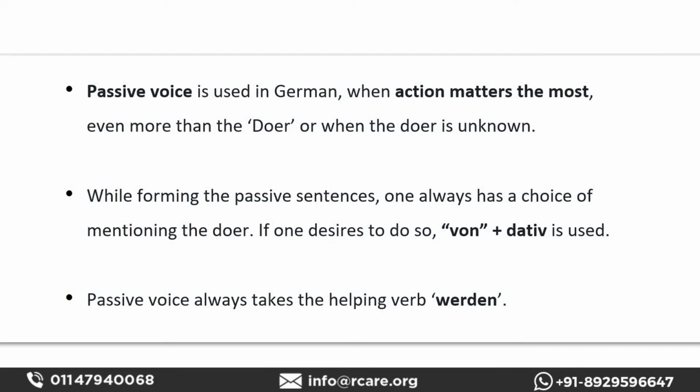While forming passive sentences, we have a choice of mentioning the doer. There's always a choice. You can mention the doer by using the preposition von with a dative noun. Von is a dative preposition, so it will always take a dative noun. And in passive voice, the most important thing is that the helping verb werden is used. Before using the helping verb werden, we have to know the conjugation of the verb. Here we have given the conjugation in present tense, past tense and perfect tense as well.